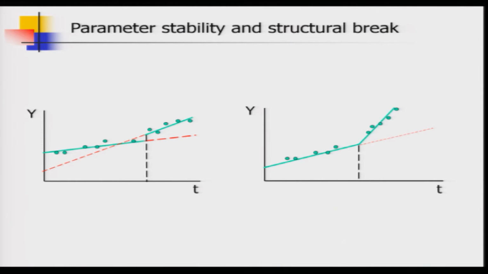Now, note that how do you know that there is a structural breakpoint? Many times your investigation for the existence of a structural breakpoint is guided by economic information. So, if you know that some major thing has happened, then you can say that when that particular event happened, there could be some structural break around that time point.